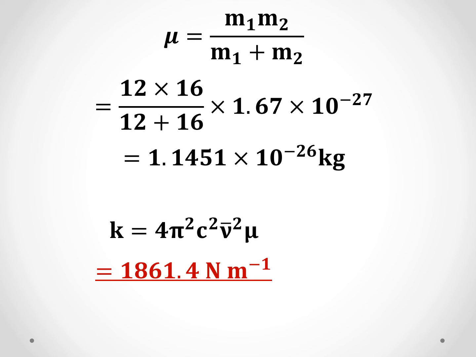Here also, you have to be very careful with the calculations. There are many 10 raised to terms. Some are 10 raised to minus, some are 10 raised to plus. They will get cancelled. Finally, this is the result that you will be getting: 1861 Newton per meter.